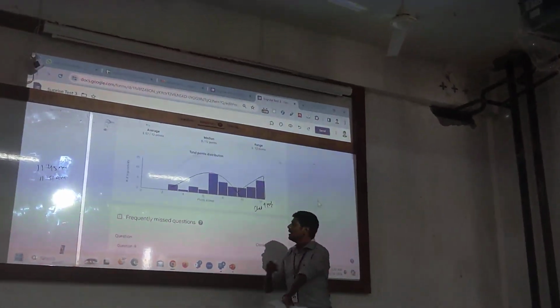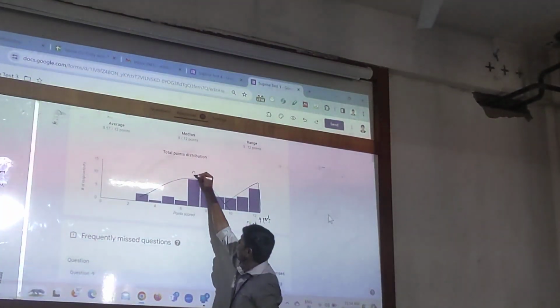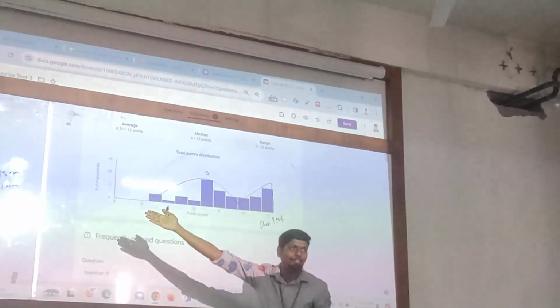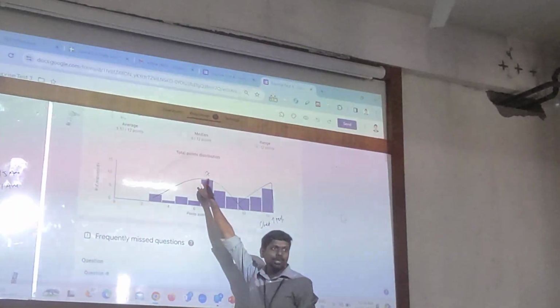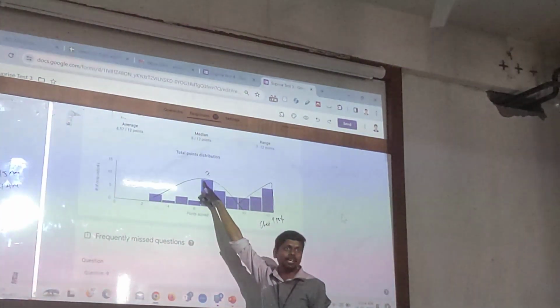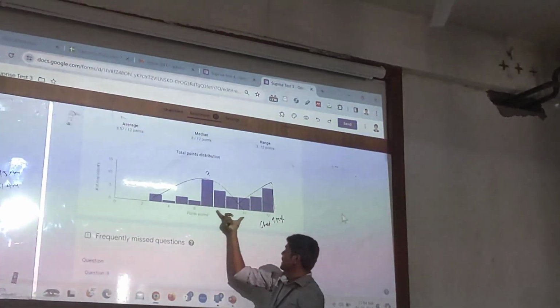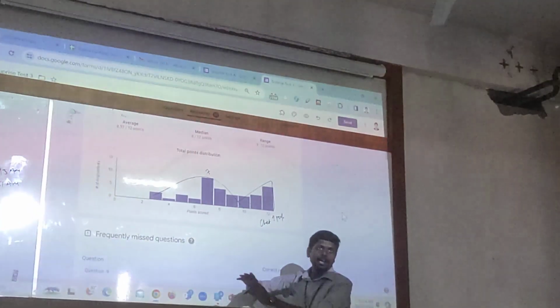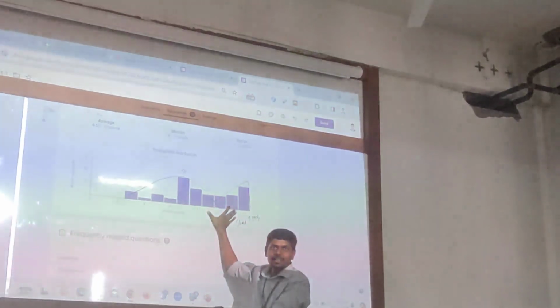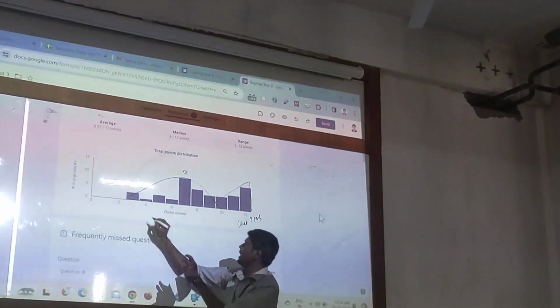In the hard test, if I take 7 as my mean, see, most of the students are at 7, as expected. Yes, most of the students got 7. Then the variation is very high. Maybe positive or negative, variation is very high. Okay? Variation is very high here.